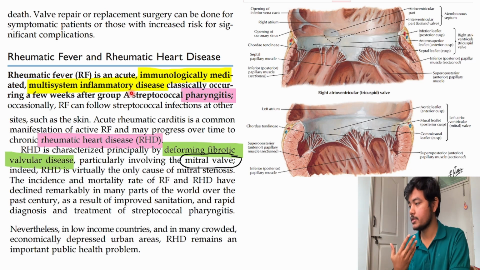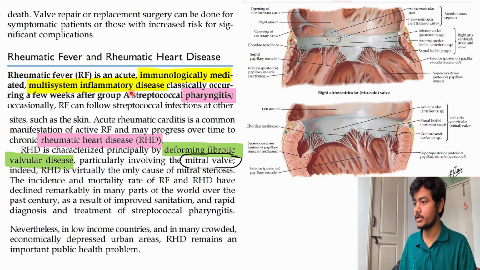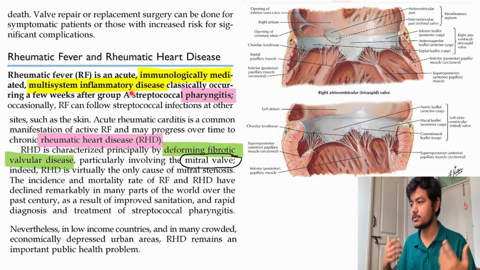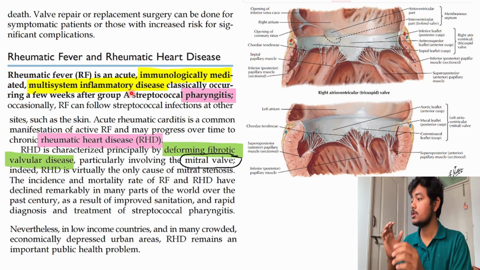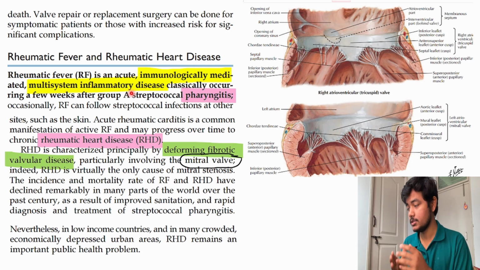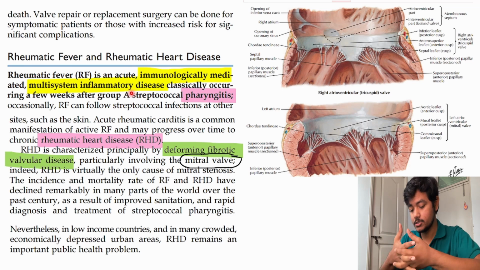If it is not treated, then it might lead to some systemic inflammatory disease where the immune antibodies are going and damaging the parts of the body. It may be heart, it may be joint, it may be kidney, it may be neurons and whatever. So especially if it goes into the heart, the mitral valve gets involved, okay. So there will be deformation or fibrosis in the mitral valve, which might cause a stenosis.